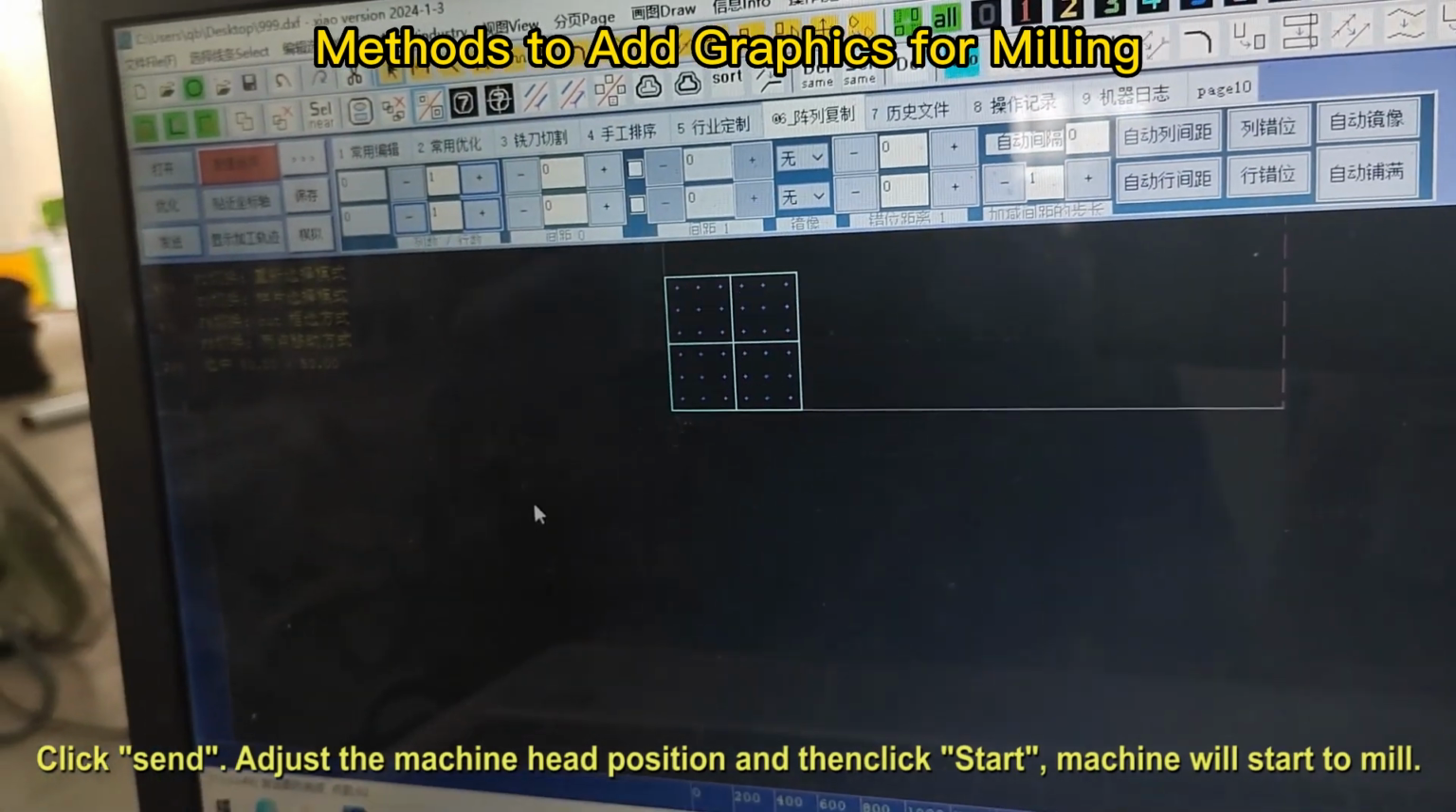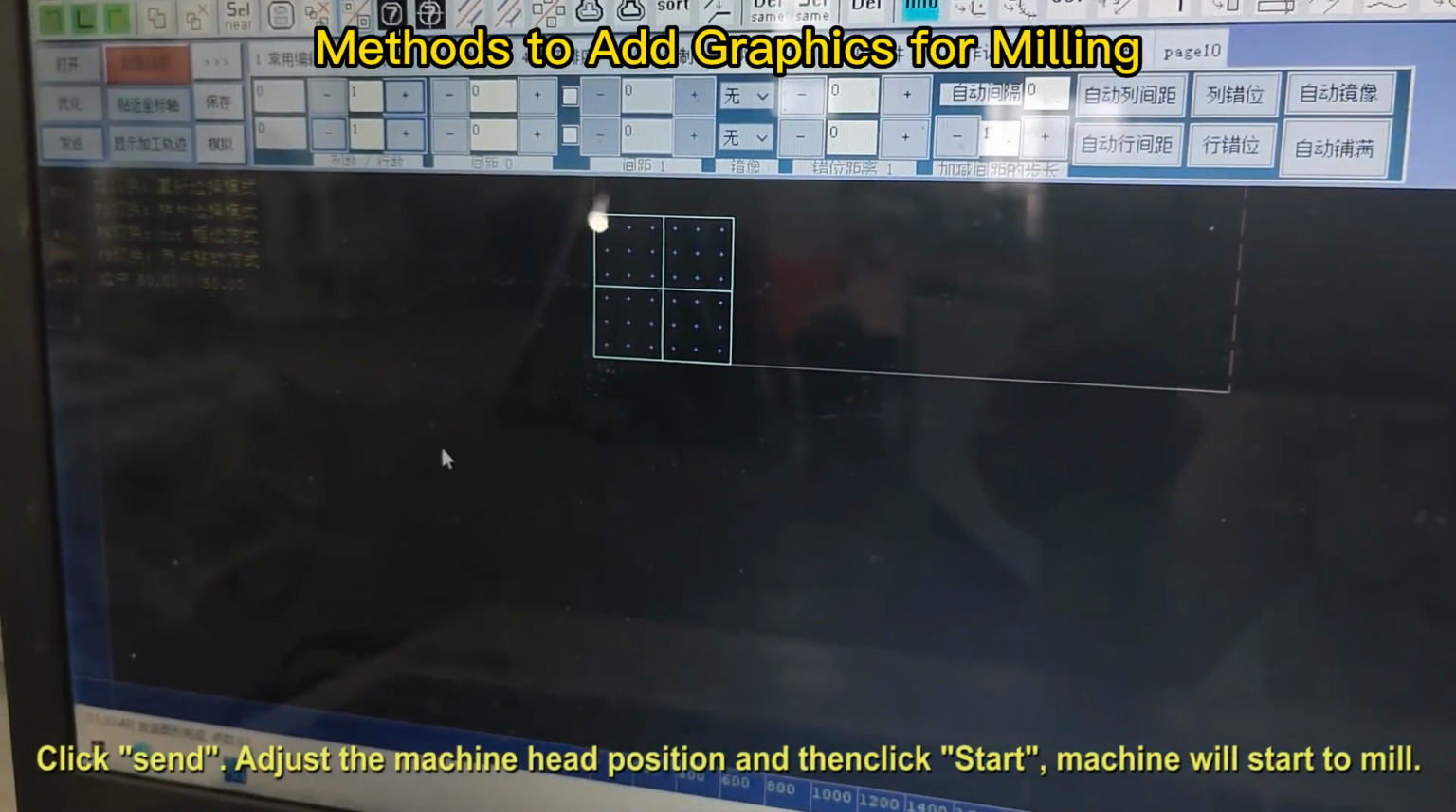Click Send, adjust the machine head position and then click Start. Machine will start to mill.